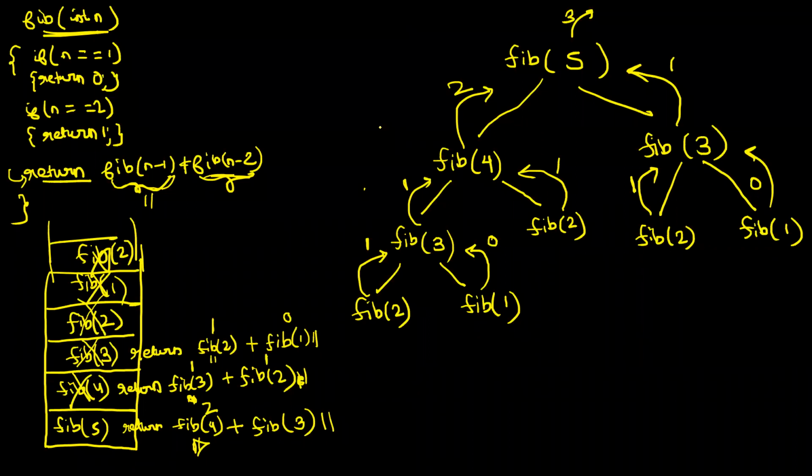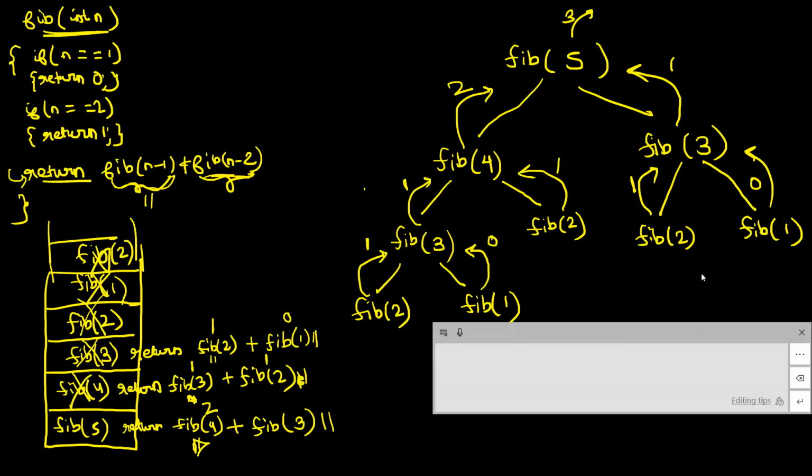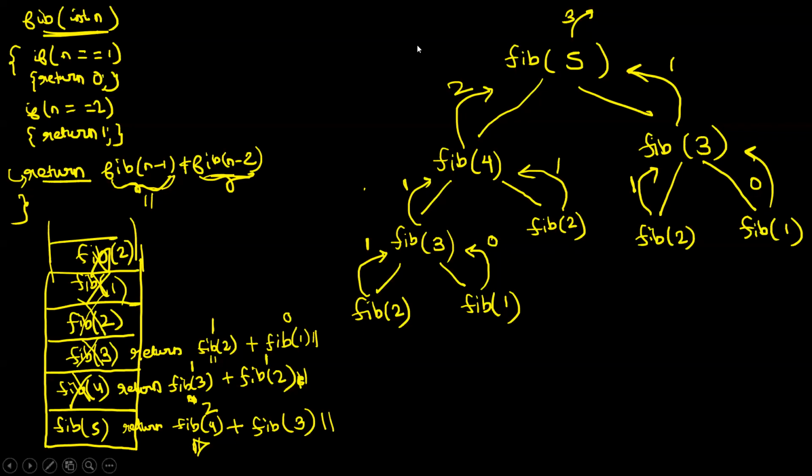Now I ask you one question: how to approach other problems? We will do that, I will take different types of problems. See, recursion is complicated at the back end, but this is the black magic of recursion. If you just think from the top, we had to find the nth Fibonacci term: call fib of n minus 1, this will give me the n minus 1th Fibonacci term magically. Call fib of n minus 2, it will give you the n minus 2th Fibonacci term. Add both of them up, that is your answer, and you return that answer as the nth Fibonacci term.